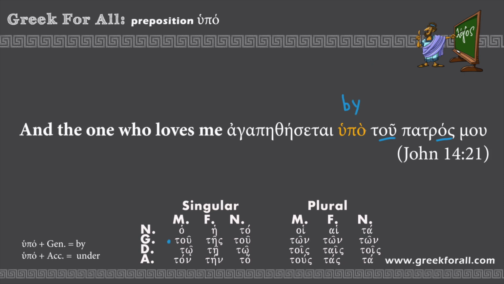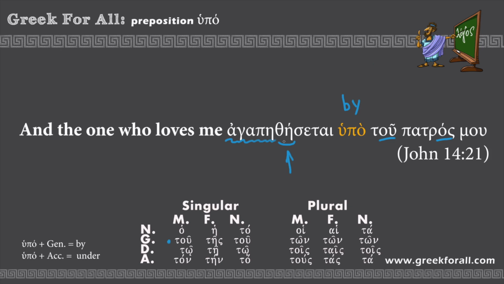And whenever we see the hupo plus genitive, we know we have to deal with the passive voice. And in this example, I left the verb in the passive voice open for us to work with. So let's see what we have here. The word agapetesetai comes from the verb agapao, to love, and we can clearly see the stem of this verb right here, agape, so we know it deals with love, so love, and then we have our suffix the, which is a suffix for a passive voice, so we need to convert this verb into the passive voice in English, so be loved.